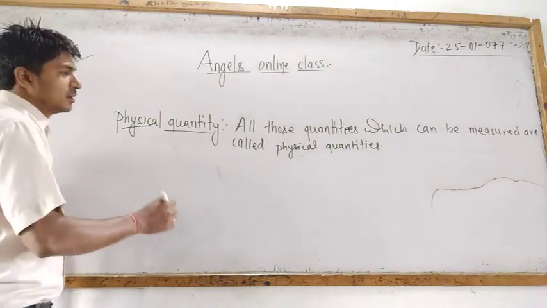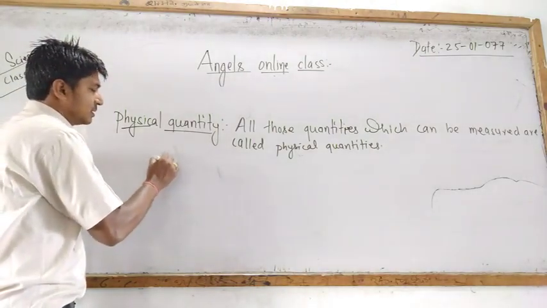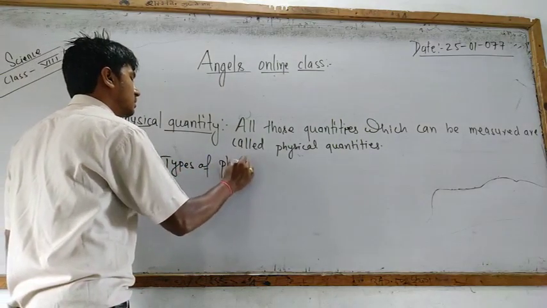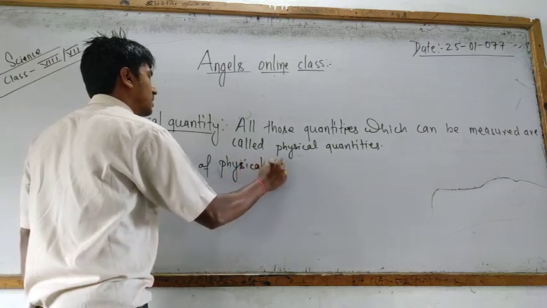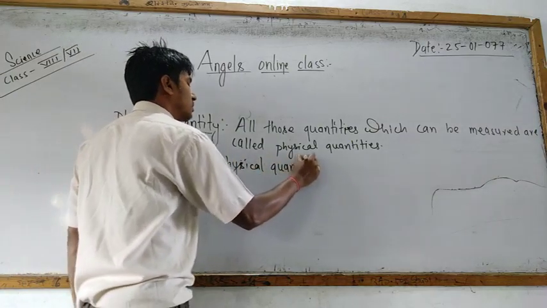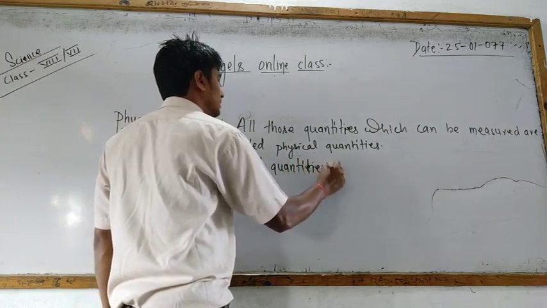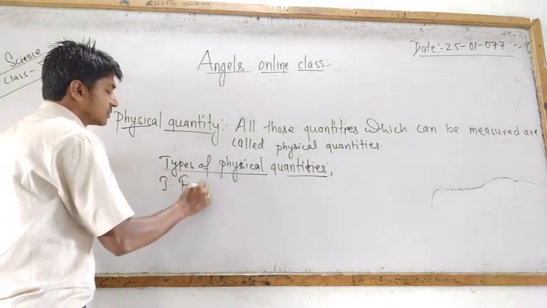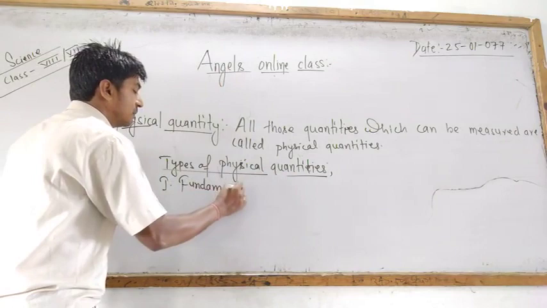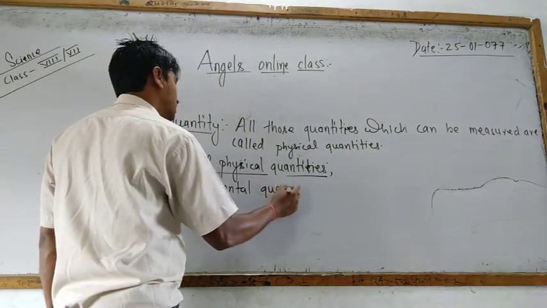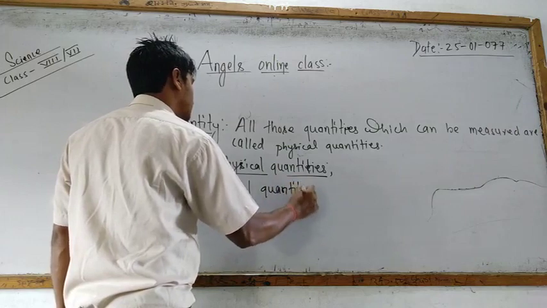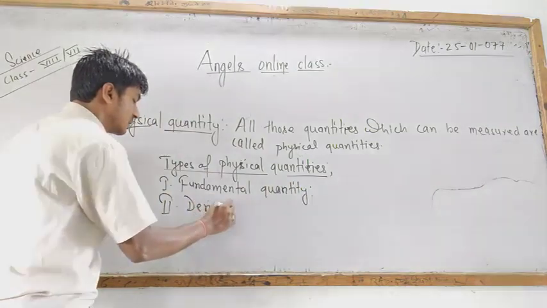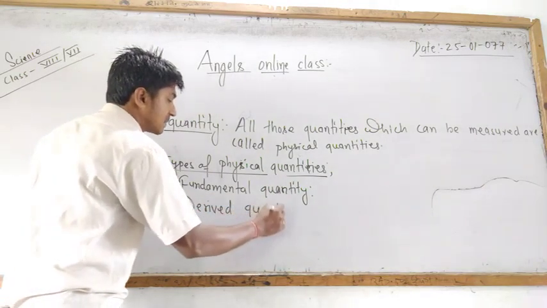Now there are types of physical quantities. It is of 2 types. First one is fundamental quantity and the next one is derived quantity.